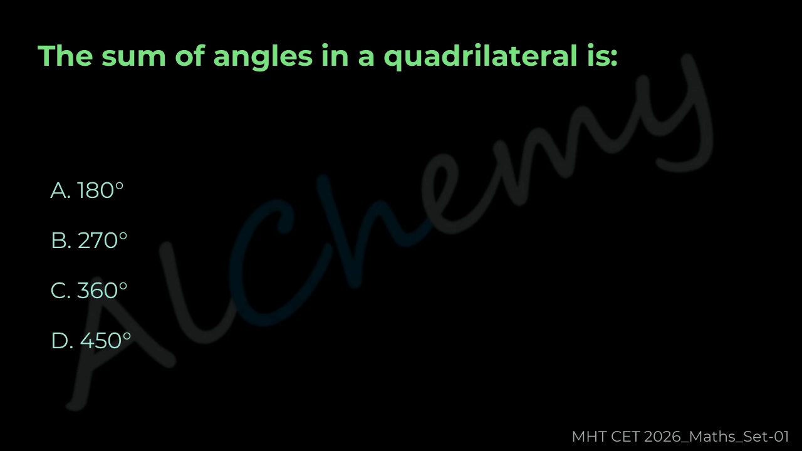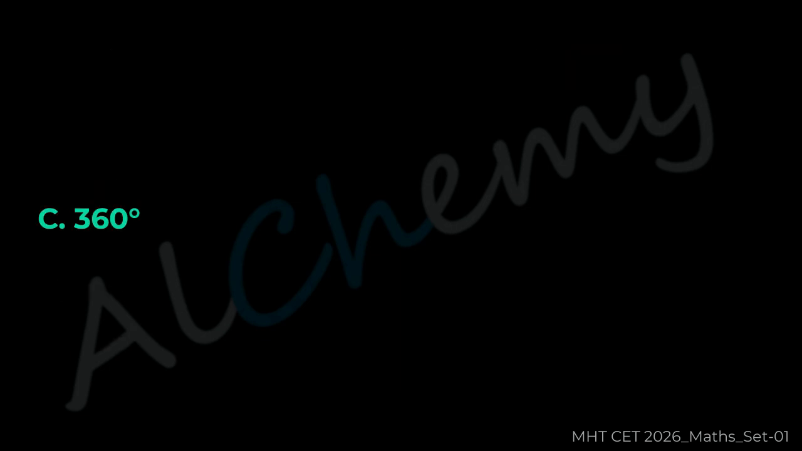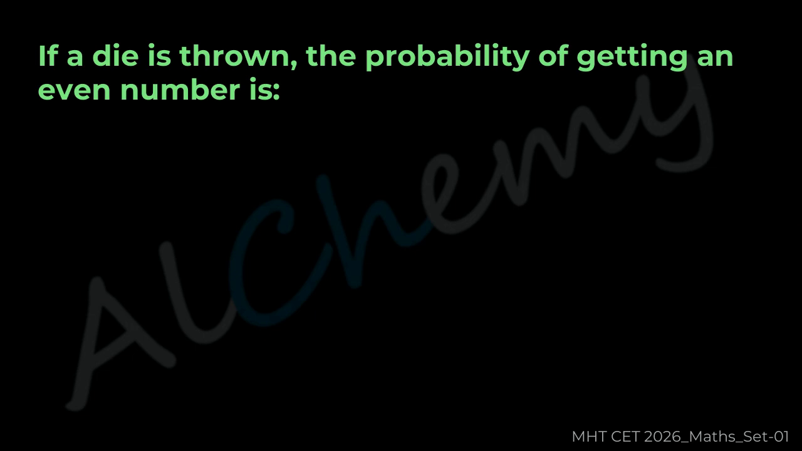Question 41. The sum of angles in a quadrilateral is A 180 degrees, B 270 degrees, C 360 degrees, D 450 degrees. The correct answer is C 360 degrees.